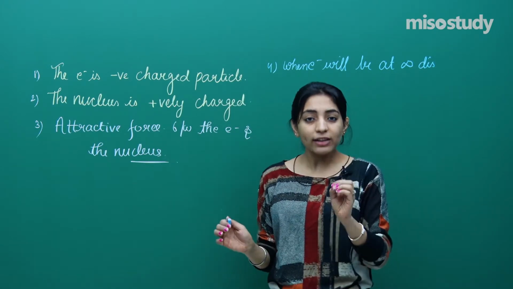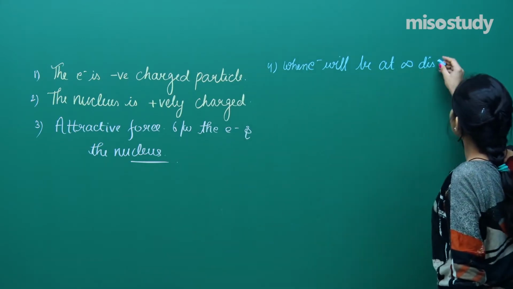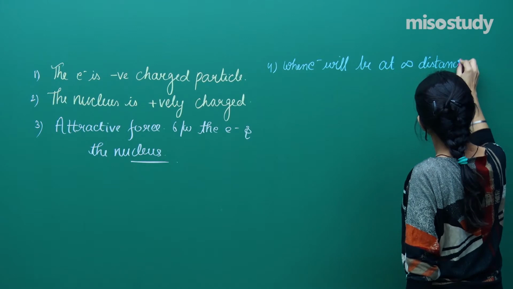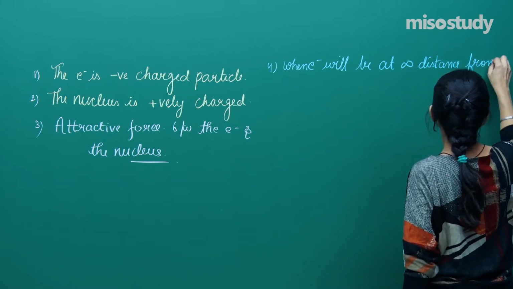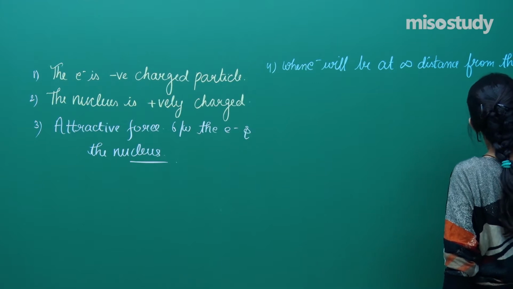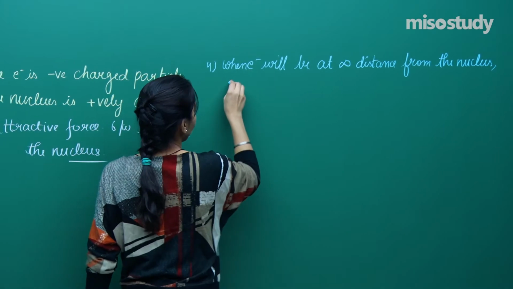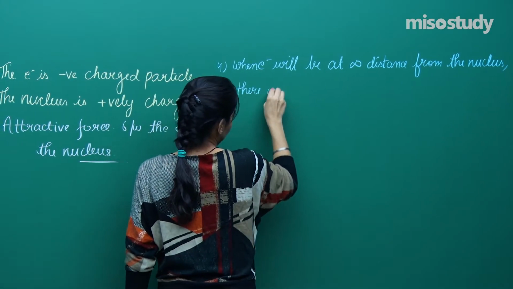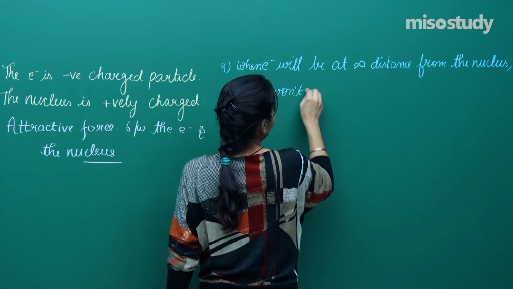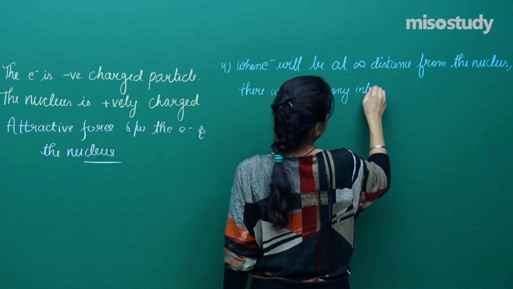So the force of attraction or repulsion will be 0. There won't be any interactions.